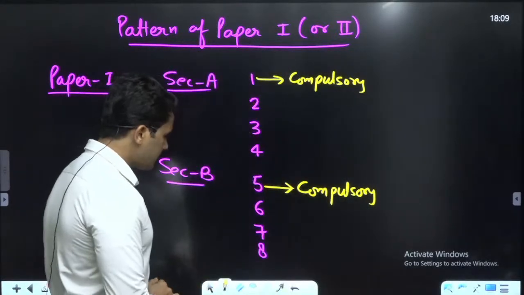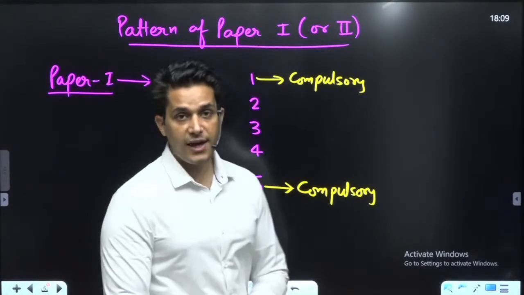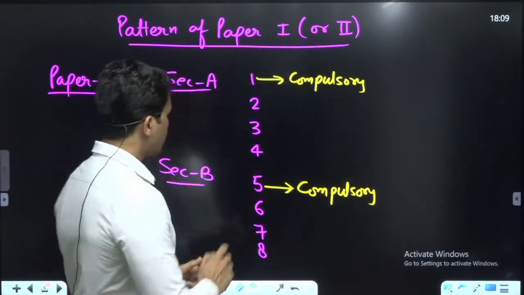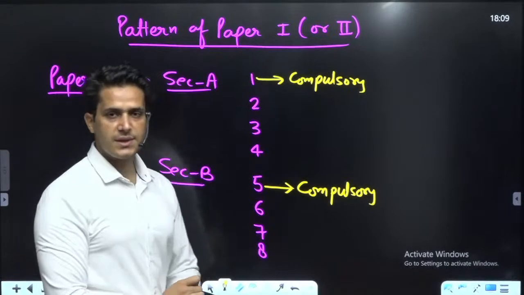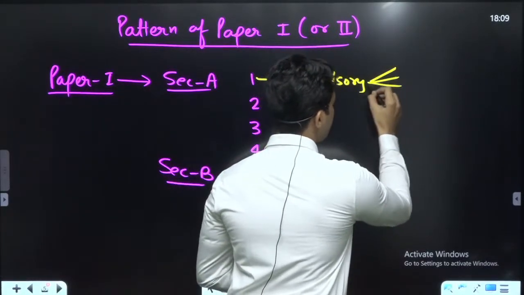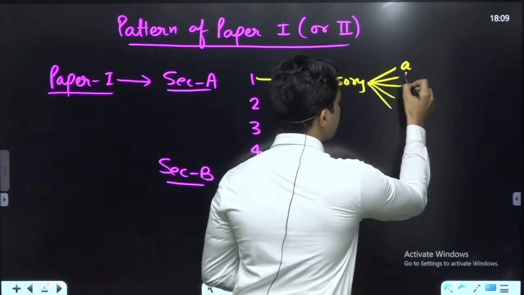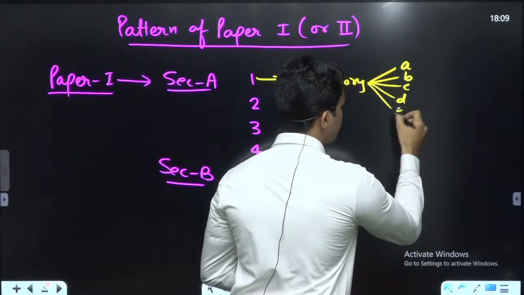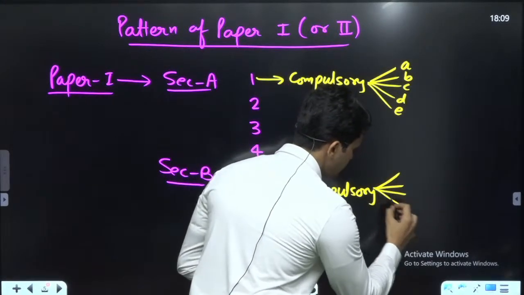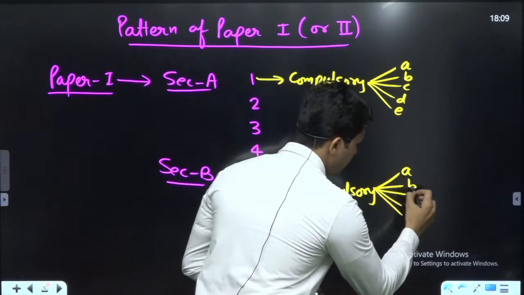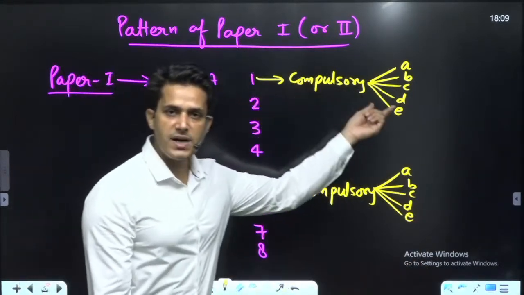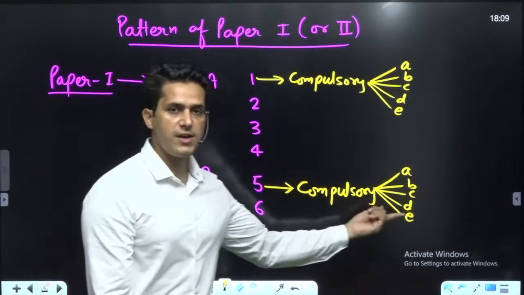Okay. Other thing is that there are 5 parts in question 1 and question 5: A, B, C, D, E. Question 1 has 5 parts and question 5 has 5 parts.